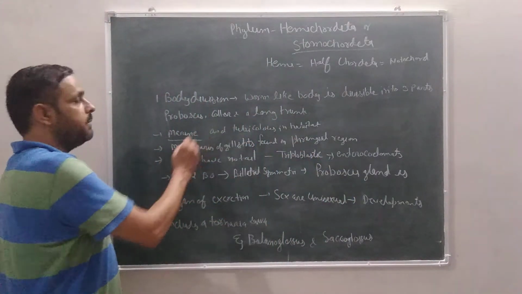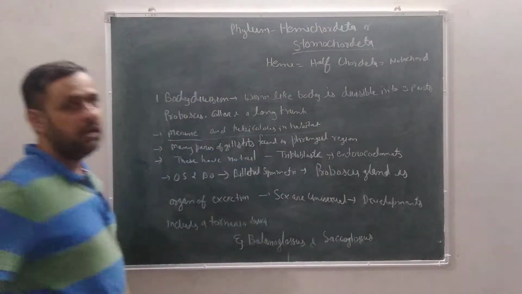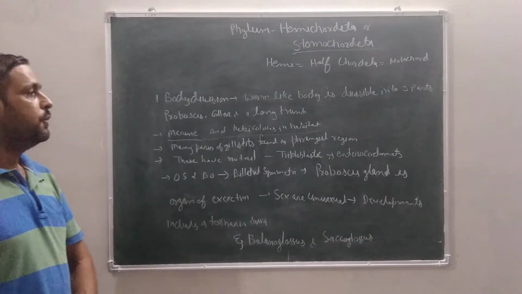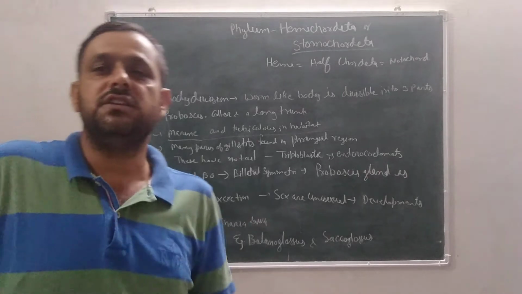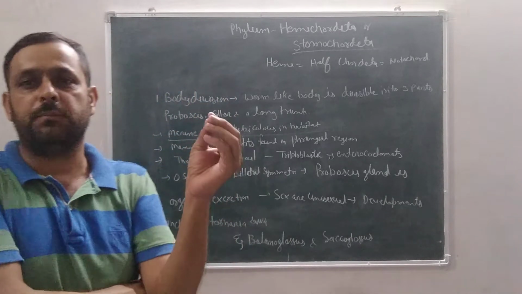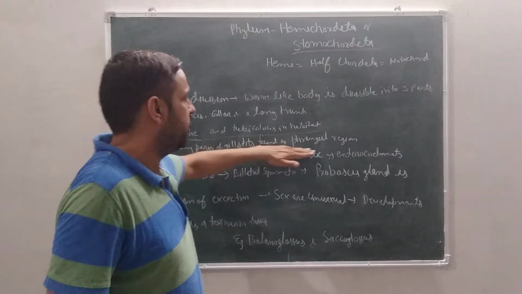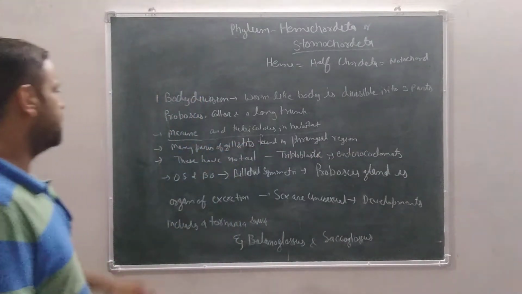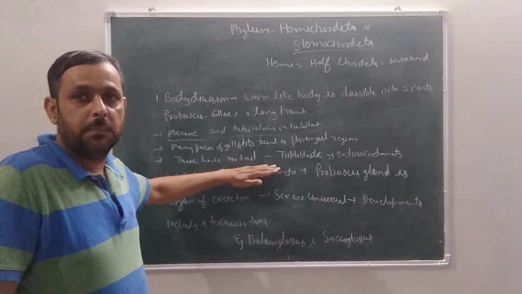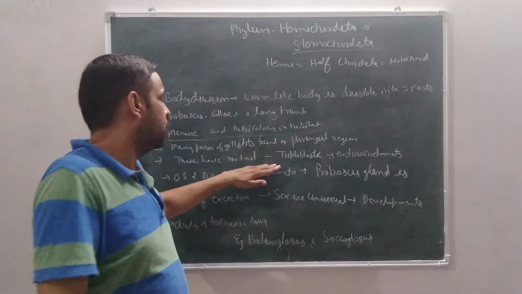Second, all animals of hemichordata are marine and tubicolous in habitat. Many pairs of gill slits are found in the pharyngeal region. This is also a character of chordata, meaning gill slits are present in chordates. Next character, these have no tail. Tail is absent in these worm-like organisms. So these are called hemichordata.